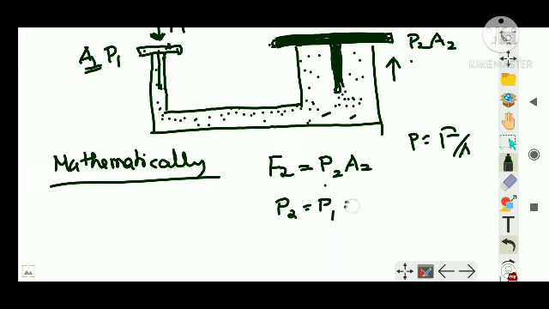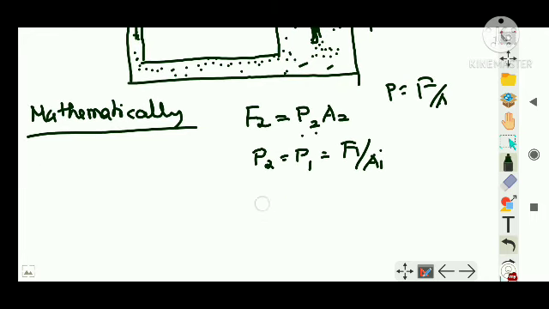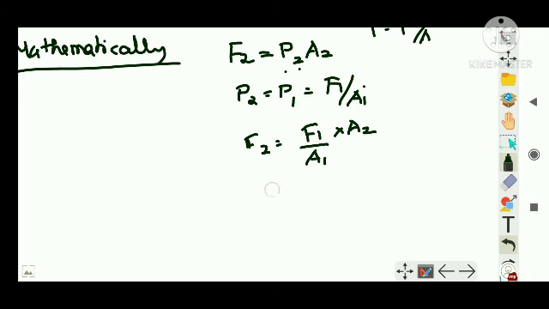What is P1? P1 is equal to F1 by A1, right? I'm going to substitute this value here, so that F2 will be equal to, in place of P2, F1 by A1 into A2, right? Clear? Or I'm going to bring the areas to one place, so that F2 is equal to A2 by A1 into F1, right? So this F2 is the force experienced by the second section.